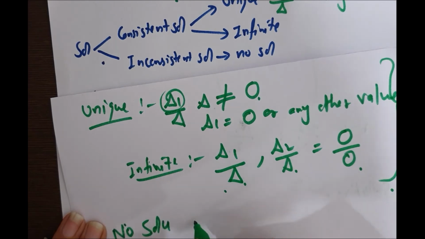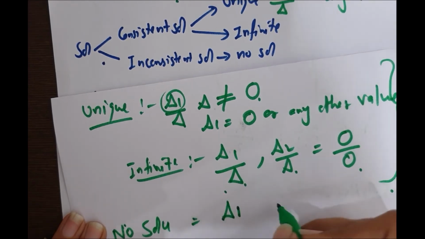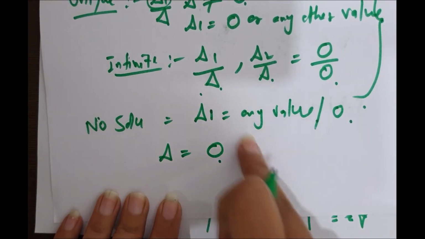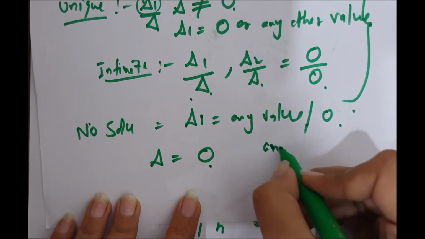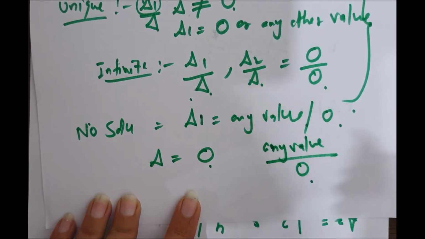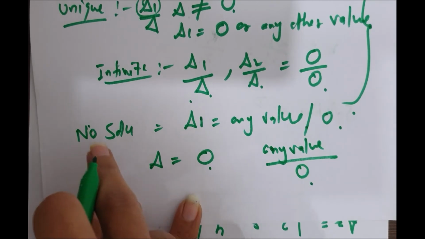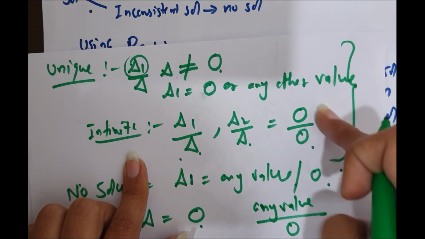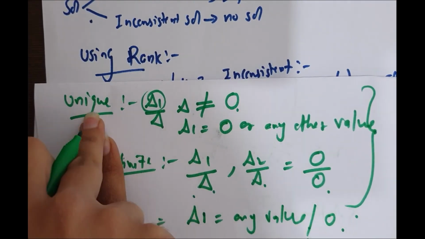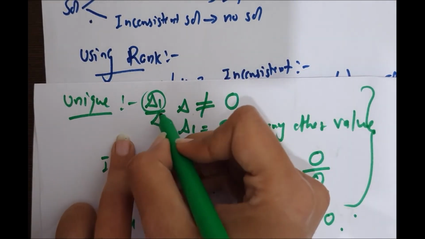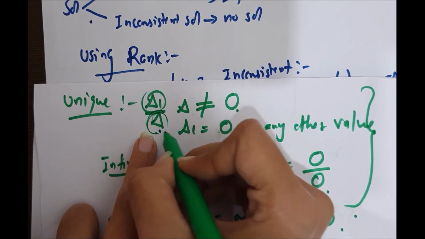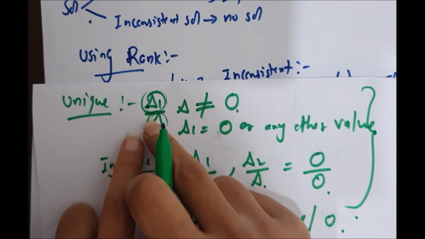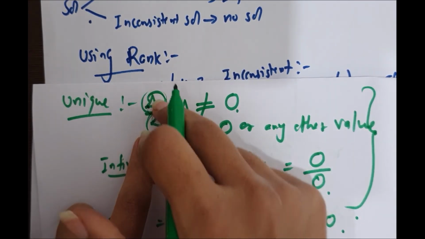For no solution, delta 1 can be any value, but delta should be 0. For no solution, delta should be 0, it should be any value upon 0. If this is the case, then there is no solution. For infinite solution, there should be 0 by 0 form. For unique solution, the denominator, delta, can't be 0, while the numerator can be any value.